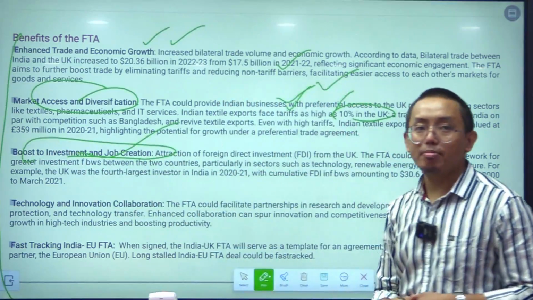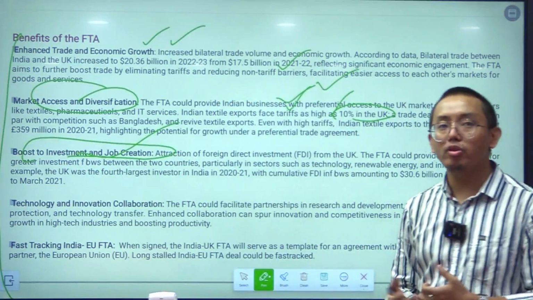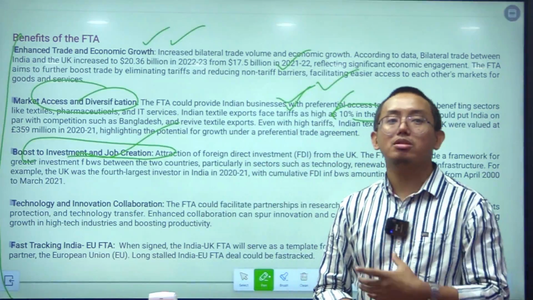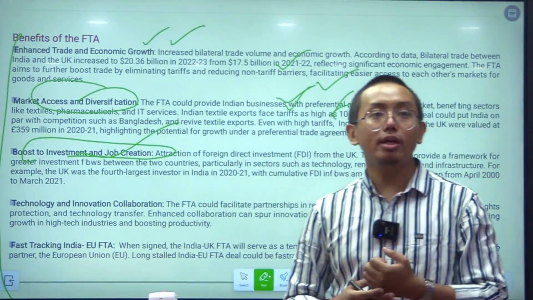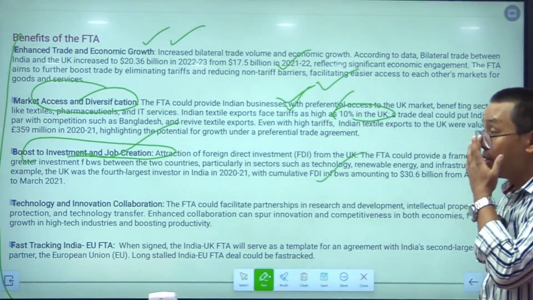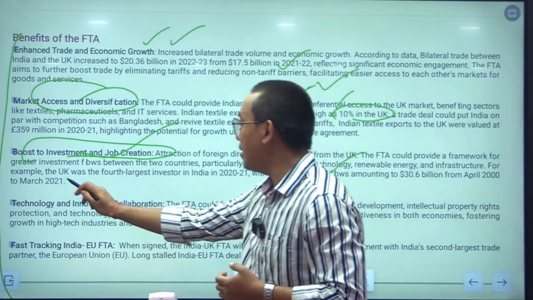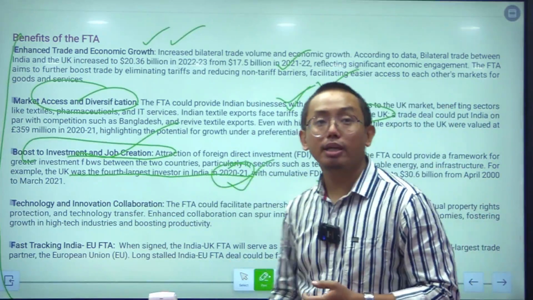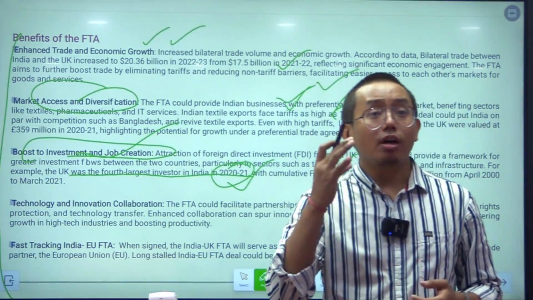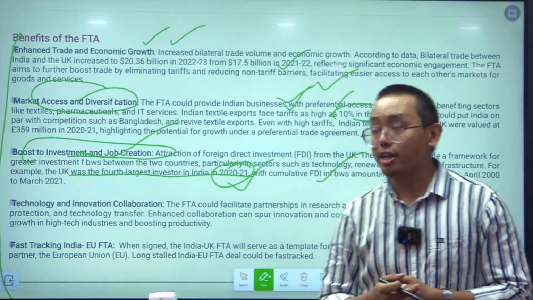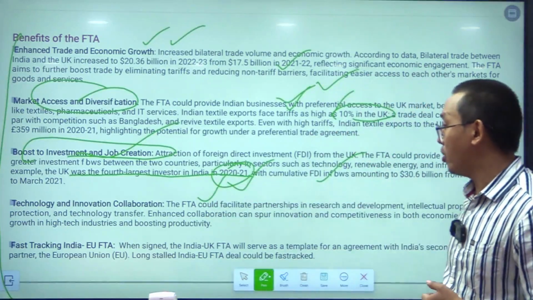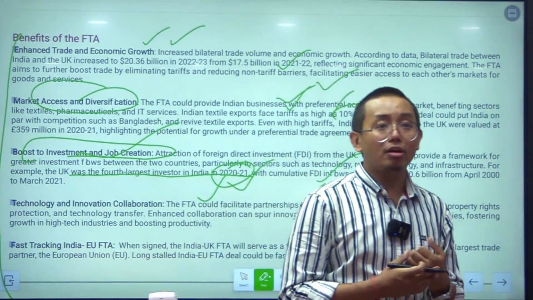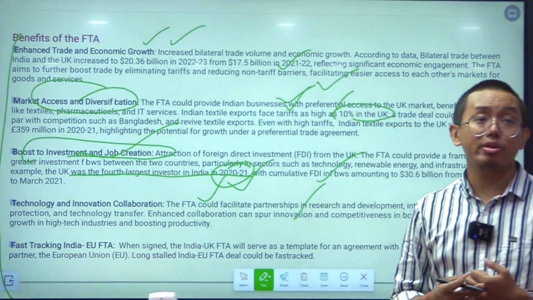And the boost to investment and job creation. More investment means more job creation, so more jobs will be created in UK, and in India as well, because more investors will come from Britain to India. So there will be more employment as well, and UK was the 4th largest investor in India in 2020-21. So in India also the UK is one of the important investors. And technology and innovation collaboration might be there. Academia, IT or academia-industry collaboration might be there.